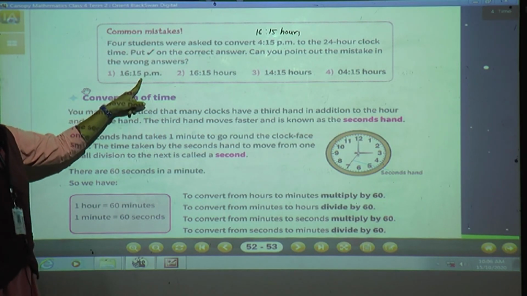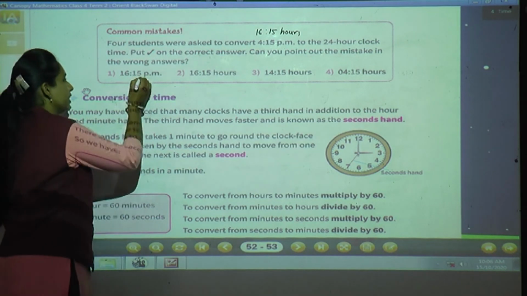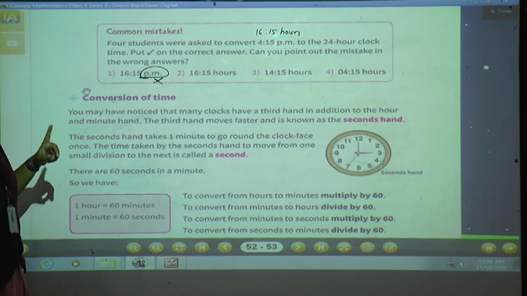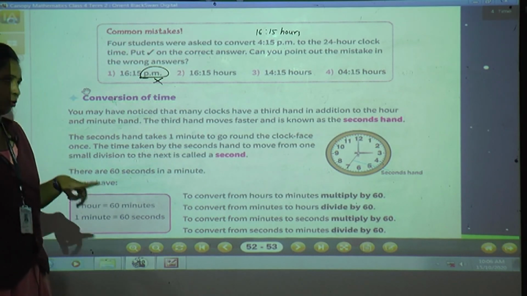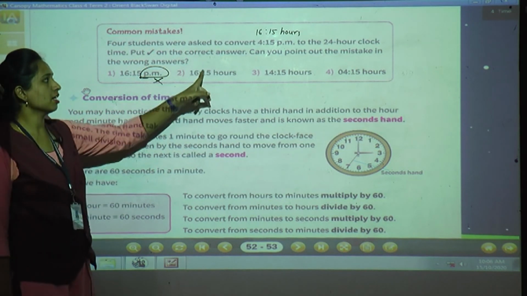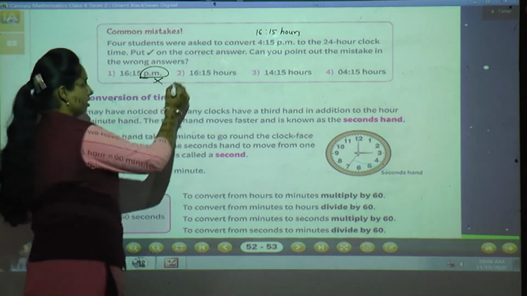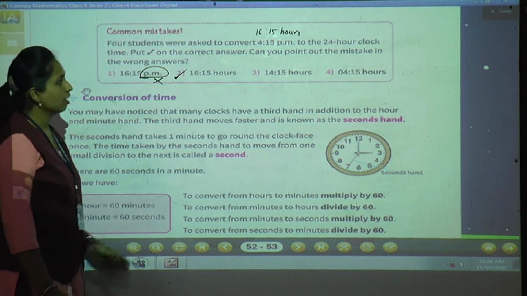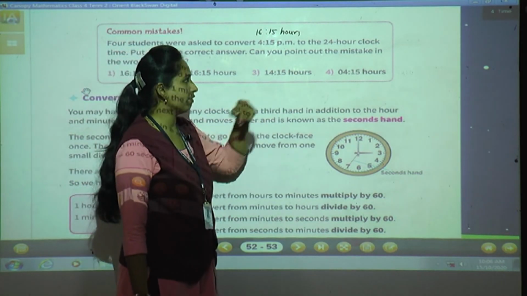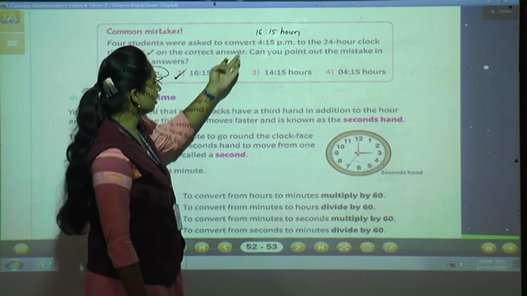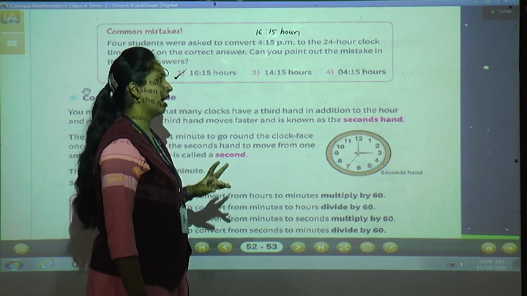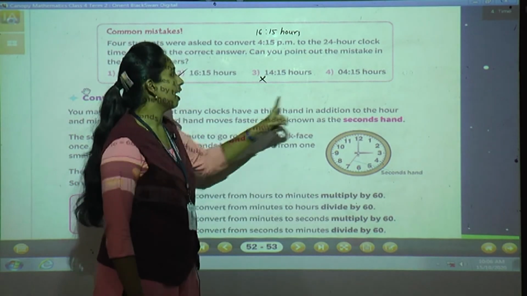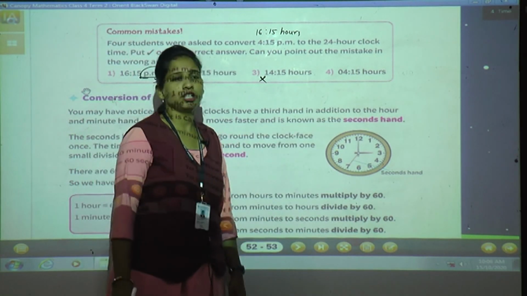The first student, what have you written? 16 colon 15, you have converted correctly, but you have written PM. This is wrong. What you have to write? Hours. So in 24 hours, no AM, no PM. Now see, 16 colon 15 hours. Yes, this second student has written it perfectly. Now the next, 14 colon 15 hours. Is it correct? What have you done? You have only added 1, and the addition you have done wrong. So this is wrong.